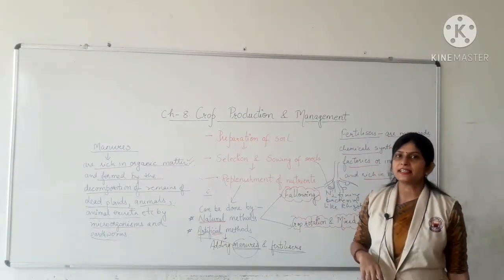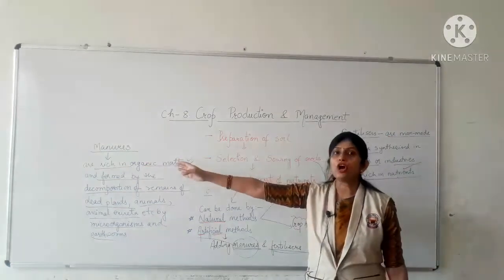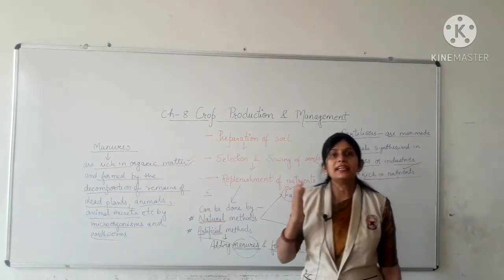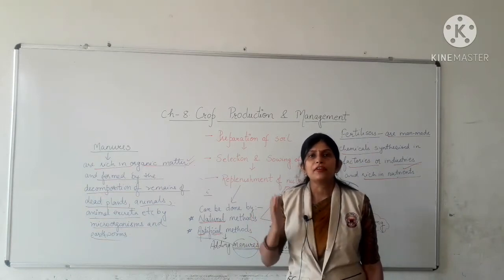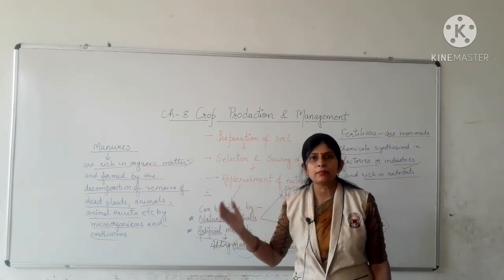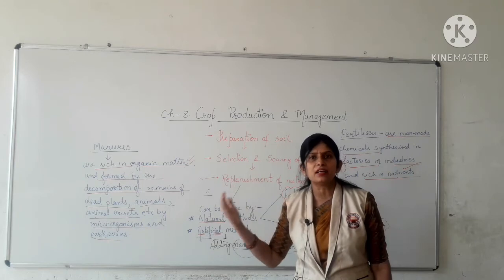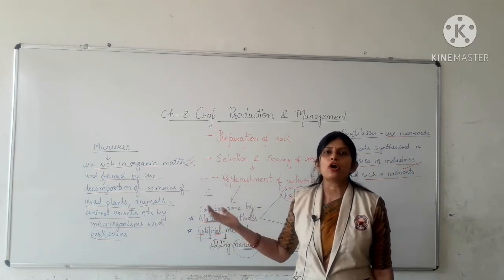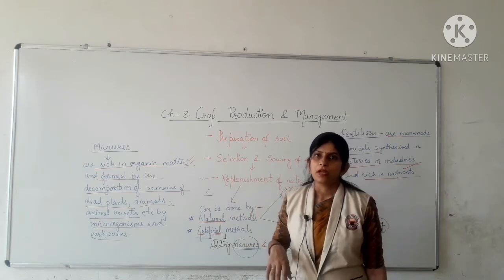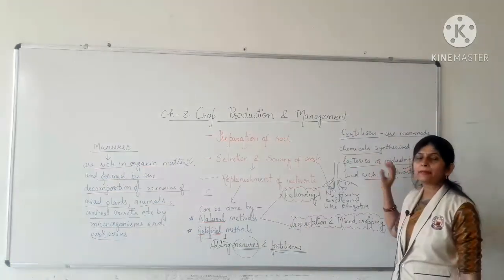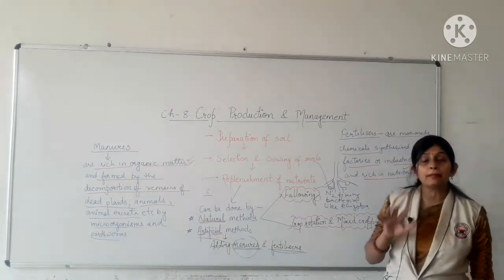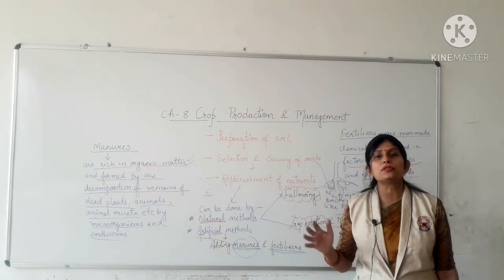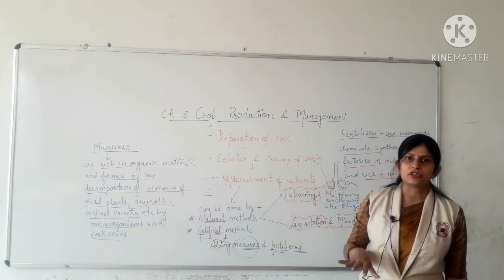First difference is, see, manures are formed by the decomposition of remains of dead plants, animals, animal excreta, agricultural waste, etc. by microorganisms and earthworm. But on the other hand, chemical fertilizers are man-made chemicals which are artificially synthesized or produced in factories or industries.